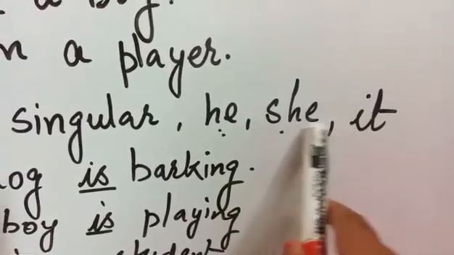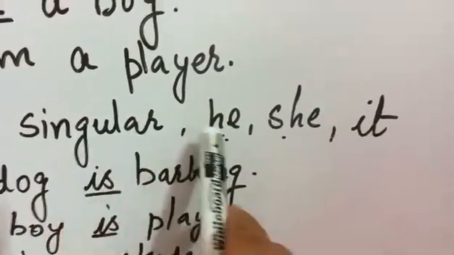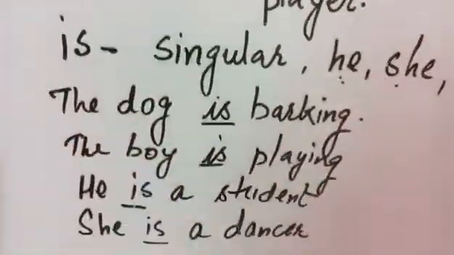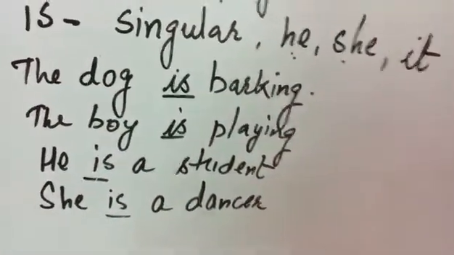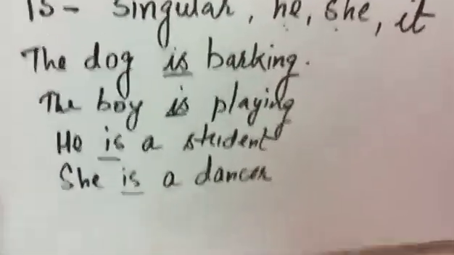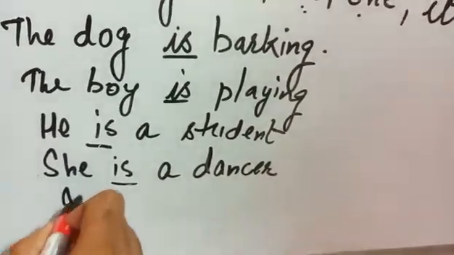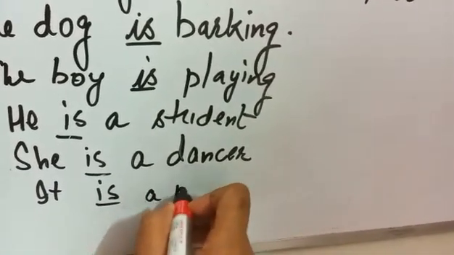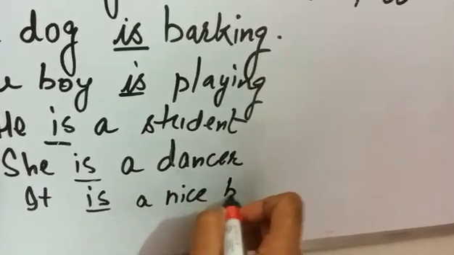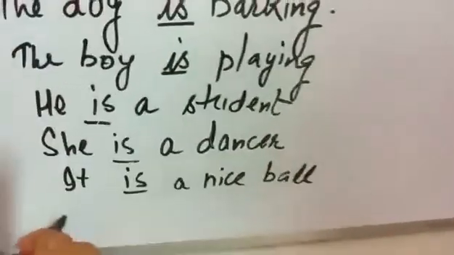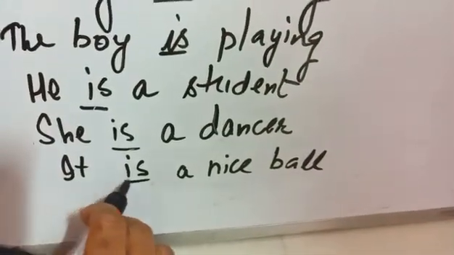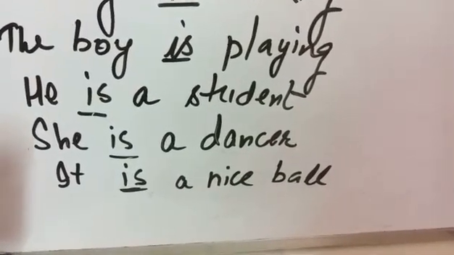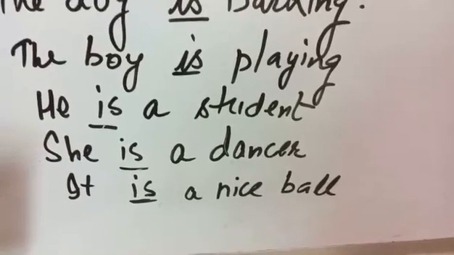So when we see all these things, the singular number, he, she, it, we write is. Okay. Example, can you give one example with it? It is a nice ball. See, here it is written, and for that we have written is. We have used is. Got it?